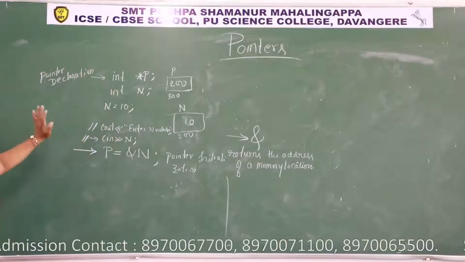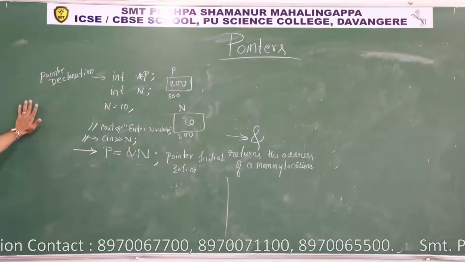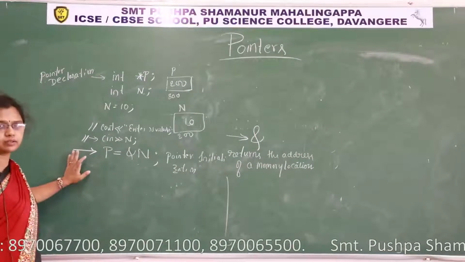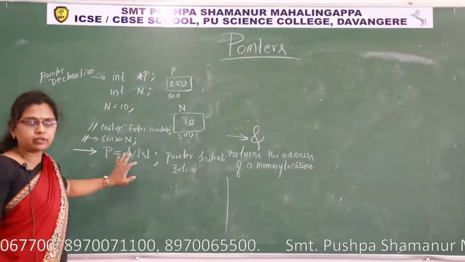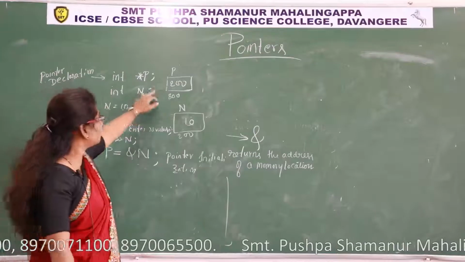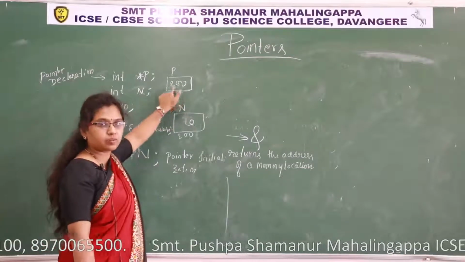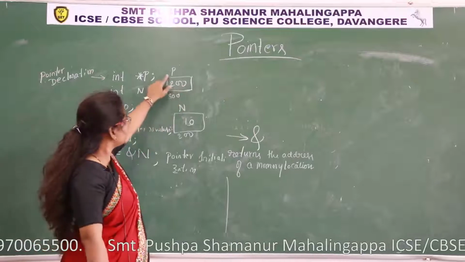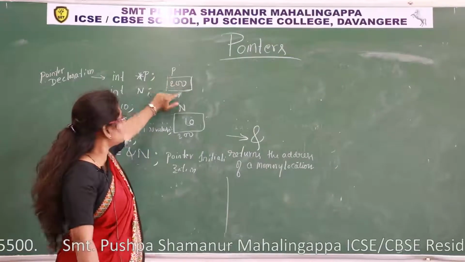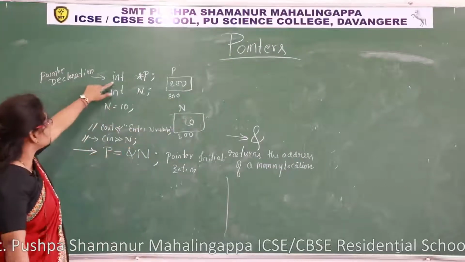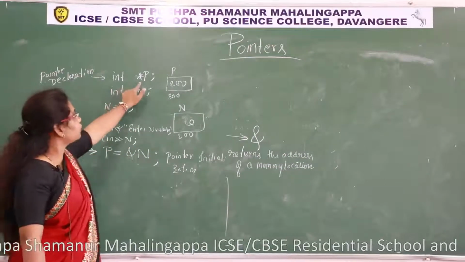So what did we learn? Pointer. What is a pointer? How to declare a pointer and how to initialize a pointer. Pointer is a variable, isn't it? Because it represents a memory. Pointer is a memory variable. It stores the address of another memory location. This is the way to reserve memory for the pointer.